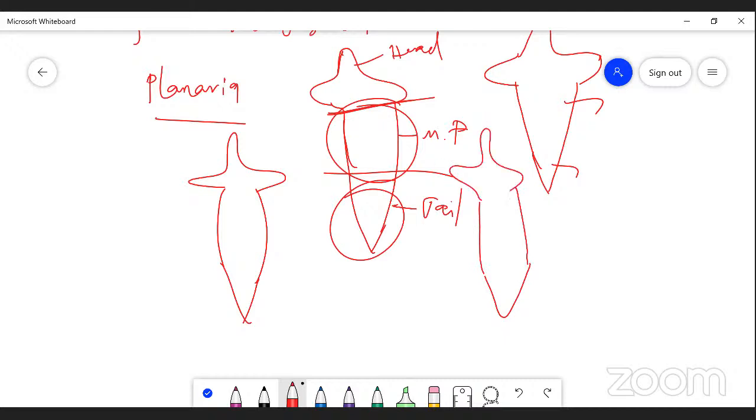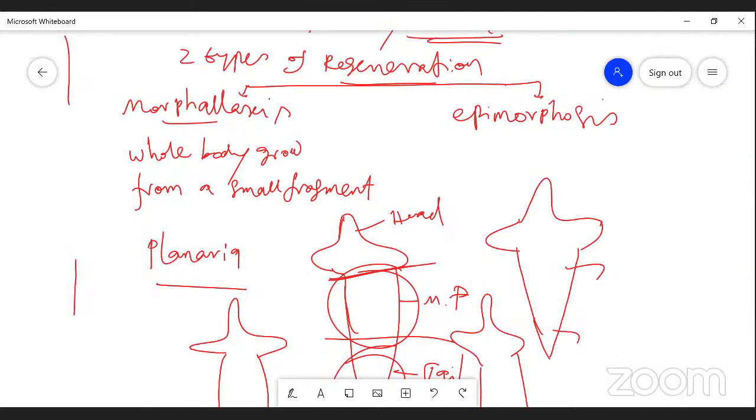The type of regeneration seen in planaria is called morphallaxis. In morphallaxis, a whole body grows from a small fragment, from a damaged part of the body.